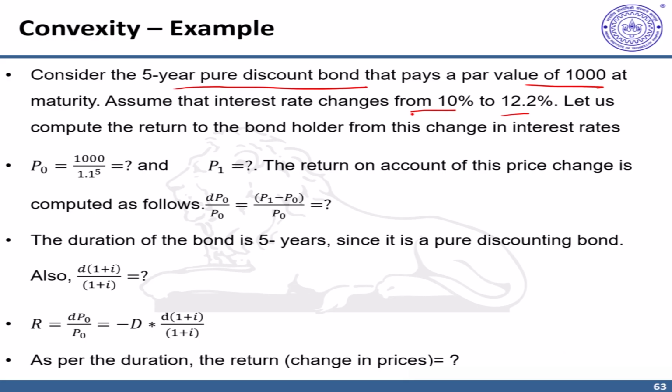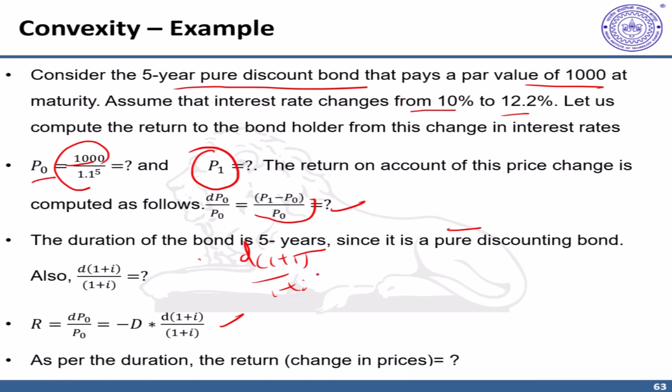What should be the return to bondholders from the change in this price, or what should be the percentage change in price due to this? So, one needs to calculate P naught, then P1. P1 is the revised price. Then you need to calculate the percentage change through P1 minus P naught upon P naught. Now, the duration of the bond is 5 years, because it's a pure discount bond. You also need to calculate the percentage change in interest rates in the 1 plus I fashion, so d of 1 plus I upon 1 plus I, and then compare whether this change and the change predicted by duration measure match or there is a gap.